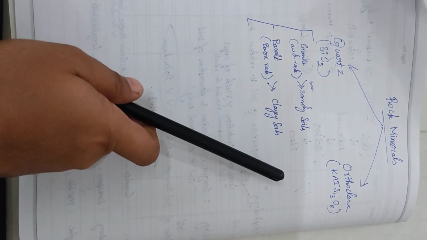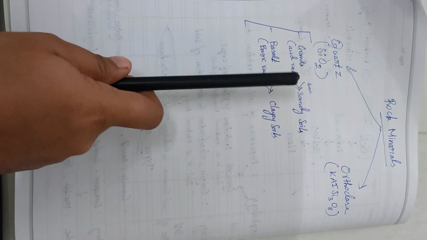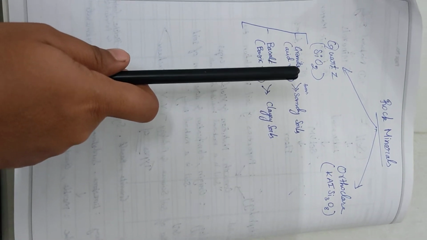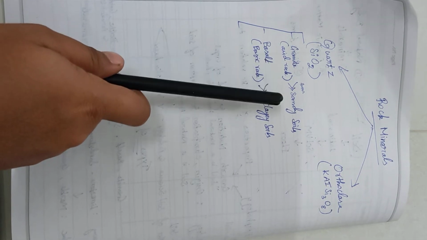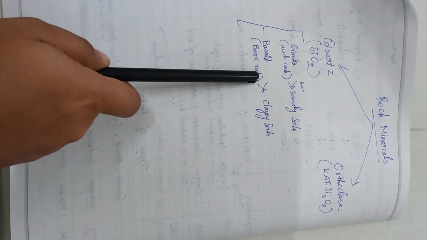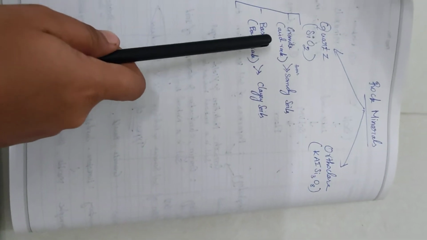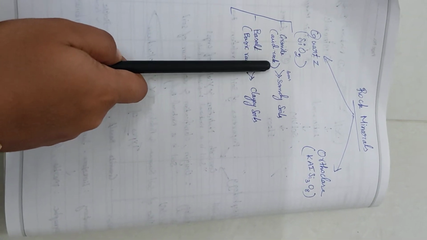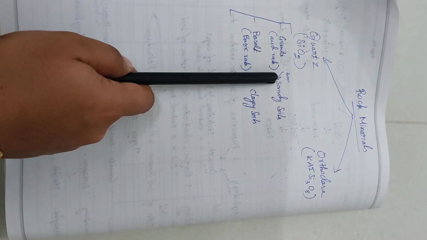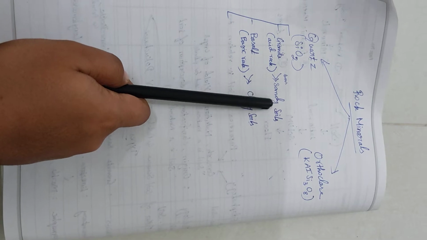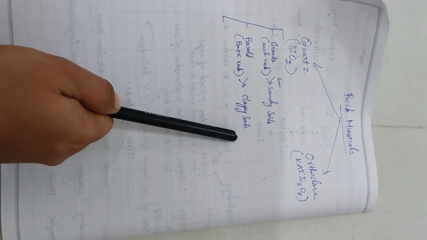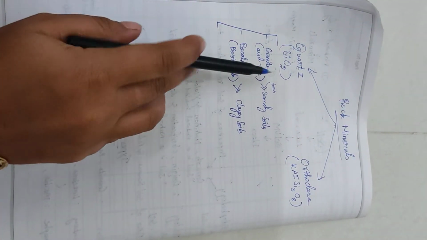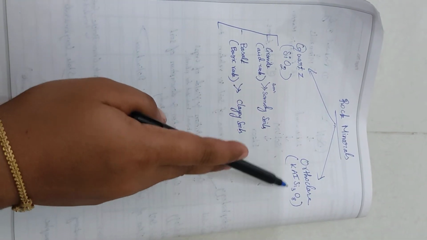Orthoclase comes under the feldspar. Granite is an acid rock which forms sandy soils, and basalt is a basic rock which forms clay soils. And this is the formula for quartz and orthoclase.